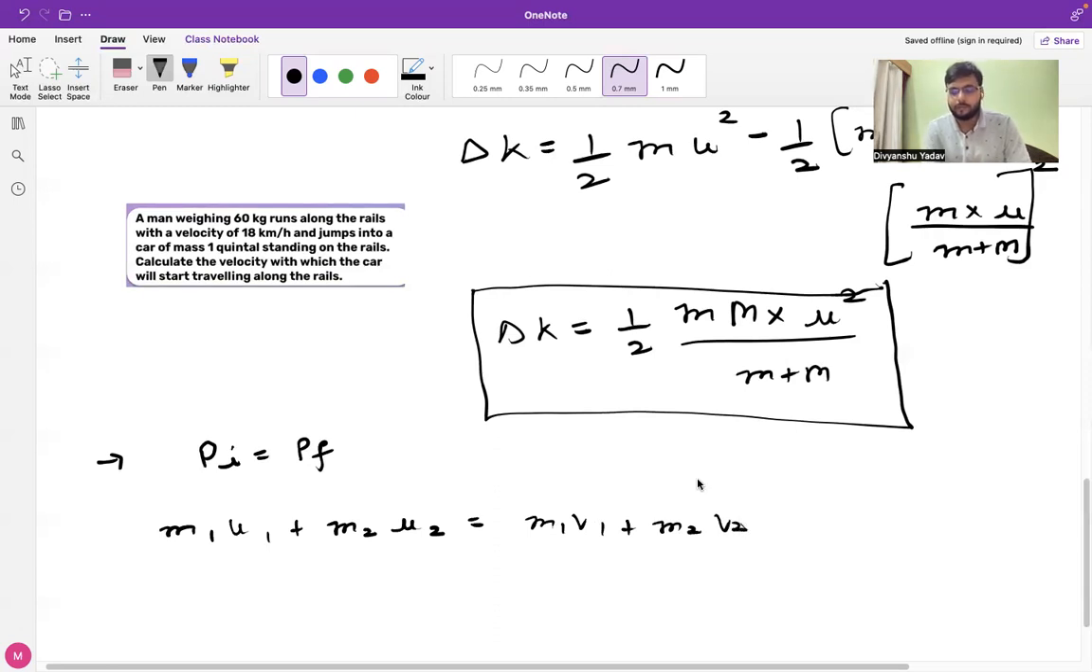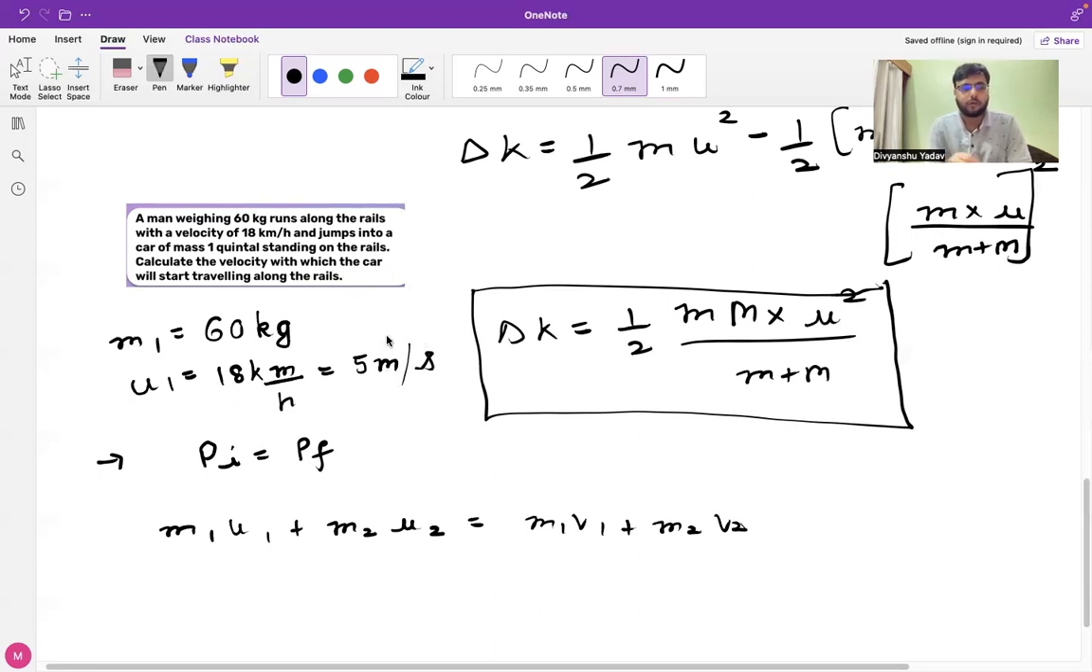Now we have to be careful with the values that we are substituting. In this question, m1 is 60 kg, that is evident. And the velocity u1 will be 18 km/h. Converting that to meters per second, it will be 5 m/s. So we know what m1 is and what u1 is.